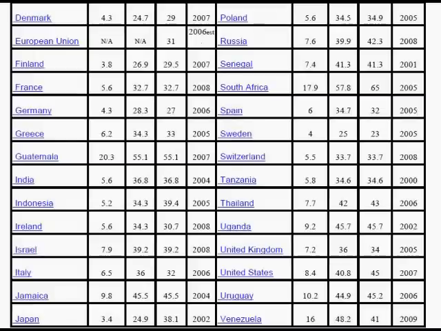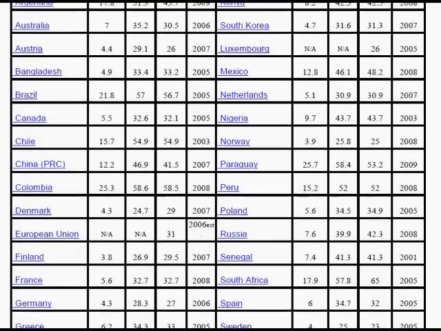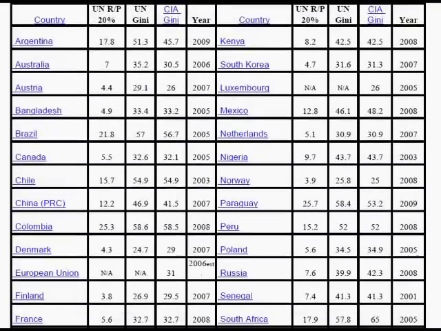I always tell my students when they have data in front of them to look for the highest and lowest numbers they can find and see if you can draw any conclusions, or what economists call stylized facts based on these findings. So if you want to just run your pen down the column here, 5 in Bangladesh. Remember we said Bangladesh had one of the lowest degrees of income inequality. Okay, so there's a 5.